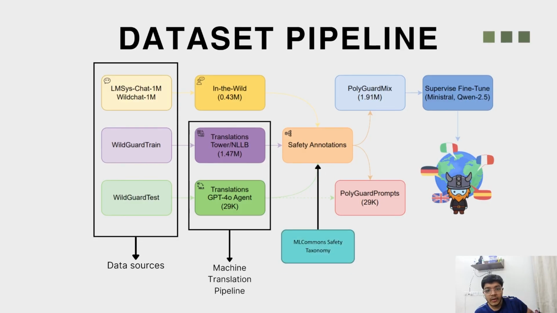Next stage was the safety annotation stage. So here we assign safety labels to these human LLM prompt response pairs using the ML Commons safety taxonomy. So this basically provides us a structured way of categorizing unsafe content.